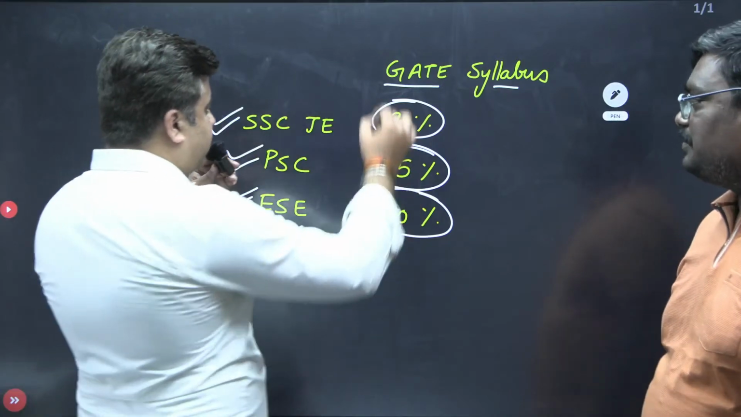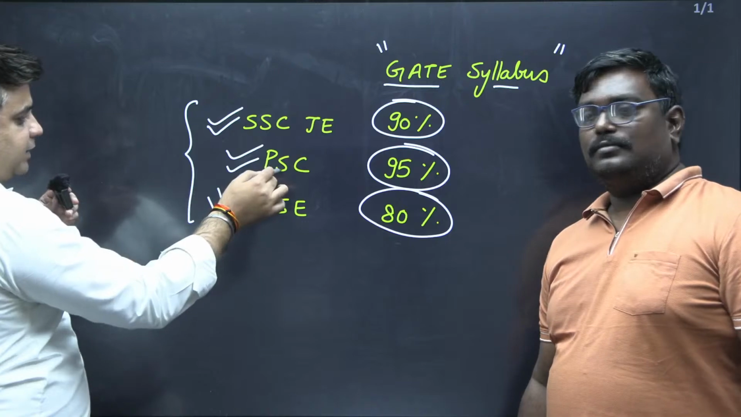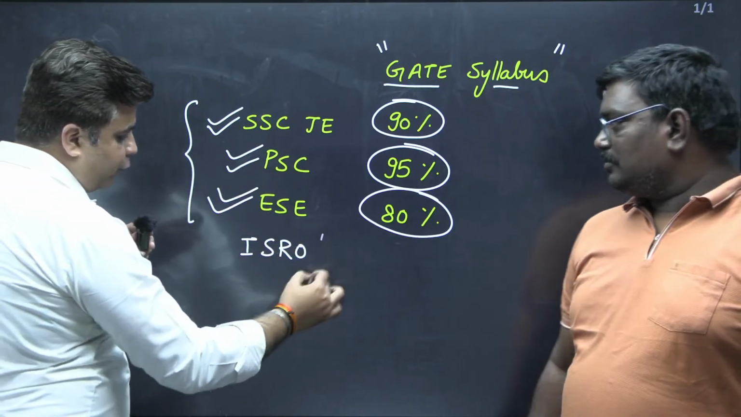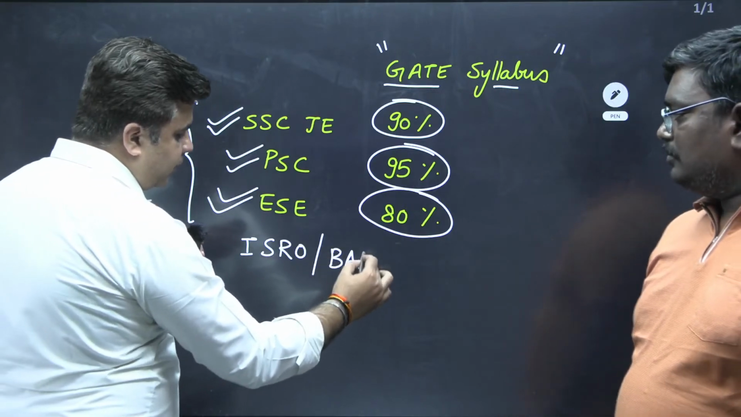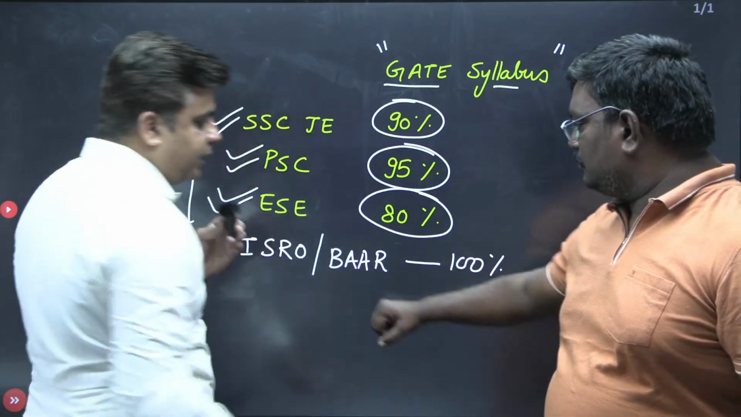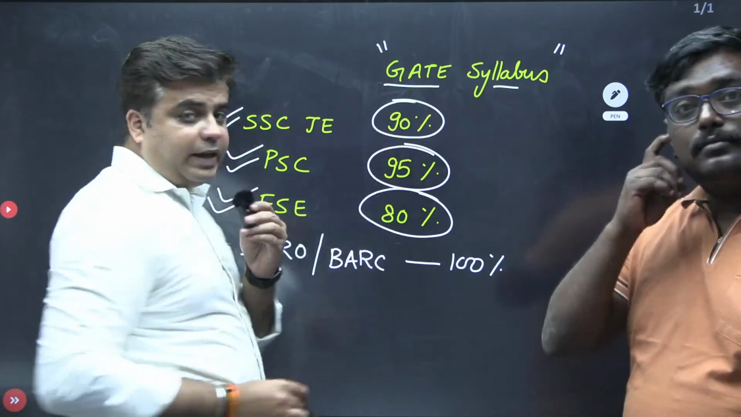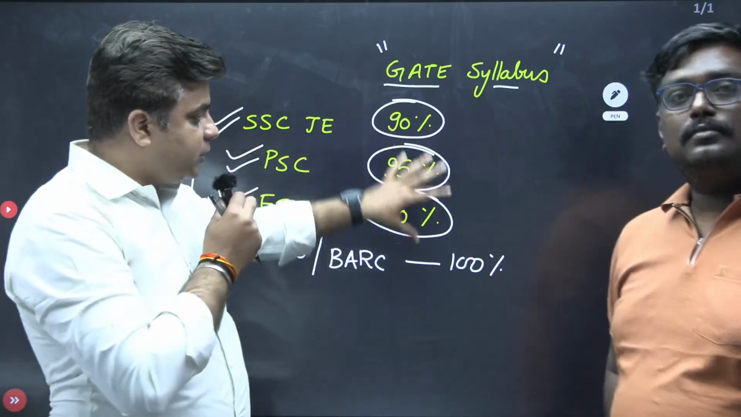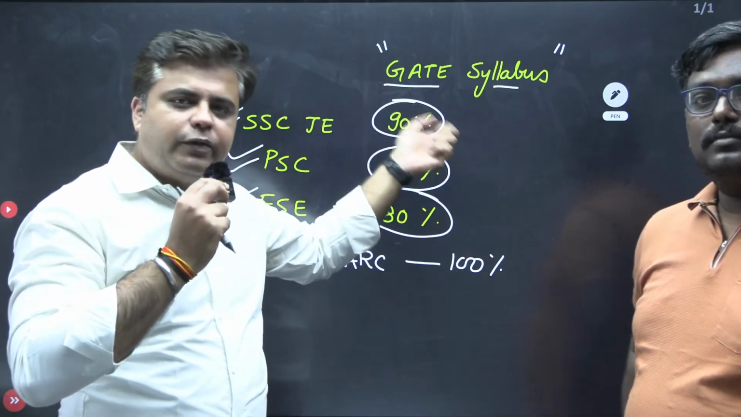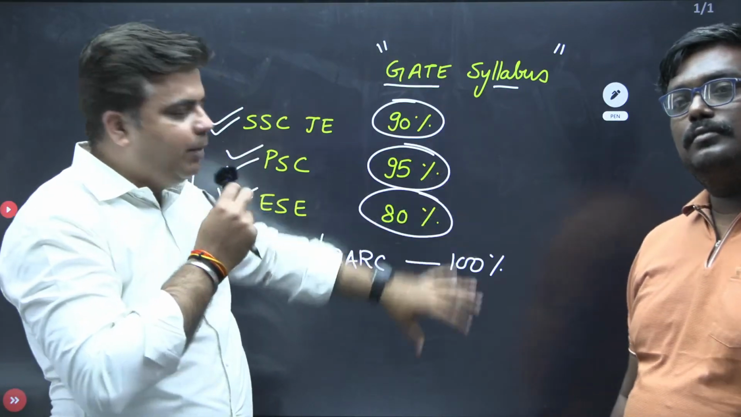Even if your GATE paper didn't go well, you have these opportunities of SSC JE, State PSC, ESE. Then you have a paper of ISRO and BARC, and for ISRO and BARC, almost 100% of the syllabus is common with the GATE examination. So just see your preparation level, right? If you prepared for GATE, this much syllabus is already done. For attempting the other technical exams, you have to just read 10 to 15% of the extra theoretical part, because the analytical part you have already prepared for GATE.